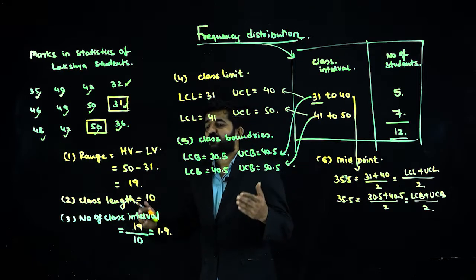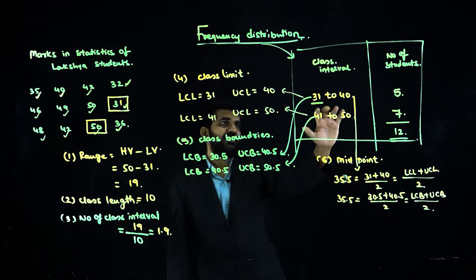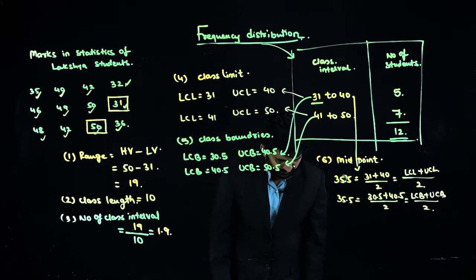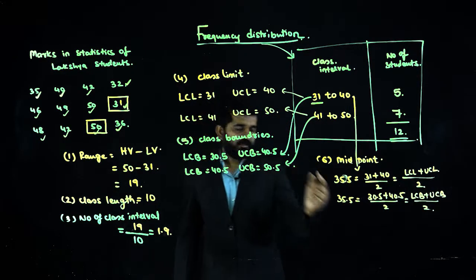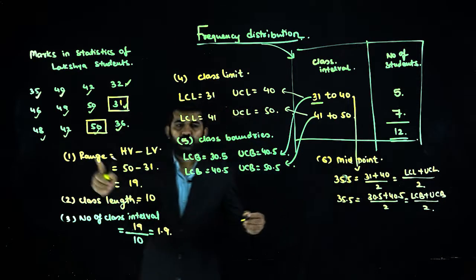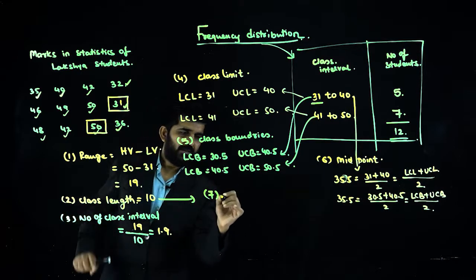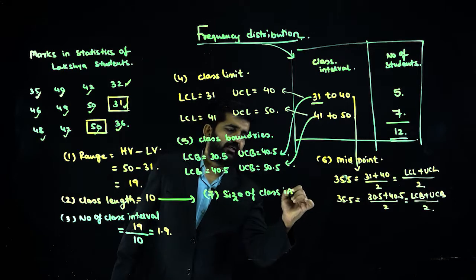Then comes the size of class interval. That is nothing but class length. What is the class length in our case? It is 10. Is it all right? It is the upper class boundary minus the lower class boundary. Can I find out? 40.5 minus 30.5. Is it all right? Let me also do it. It is one and the same. Class length and size of class interval.